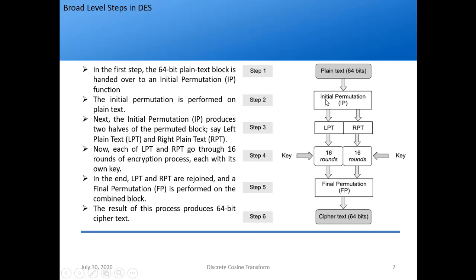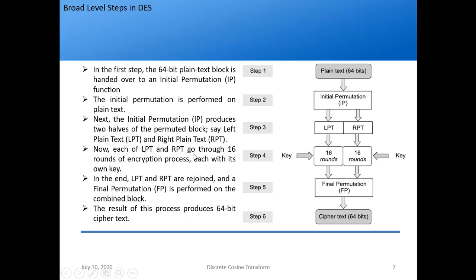So next, what is happening? The initial permutation is performed on the plain text, right? From this, what do we get? A 64-bit output, right? The initial permutation produces 2 halves of the permuted block. Meaning we got the 64-bit output, and it is divided into 2 halves, which are LPT and RPT. What does that stand for? Left plain text block and right plain text block, right?